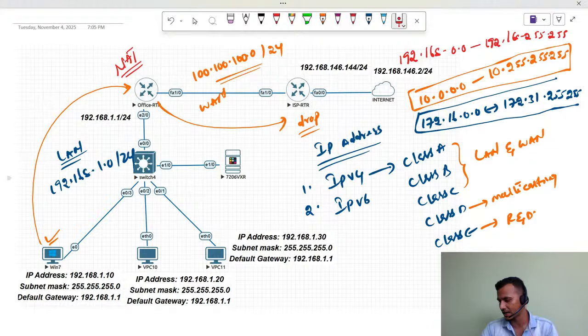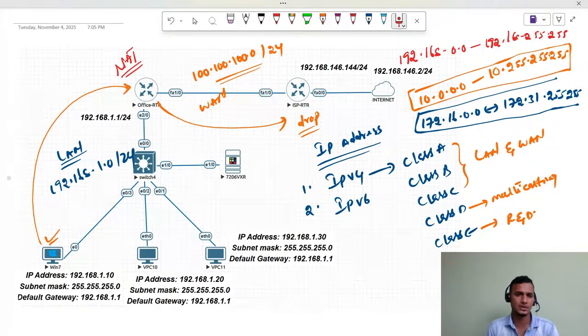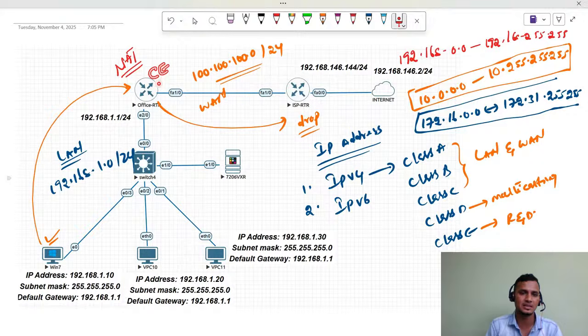We need to perform NAT, network address translation, on the edge router. On which edge router? The CE router, customer edge router. So here you need to perform the NAT. This is the basic idea about NAT. Now we will discuss how many types of NAT we have in our production network.